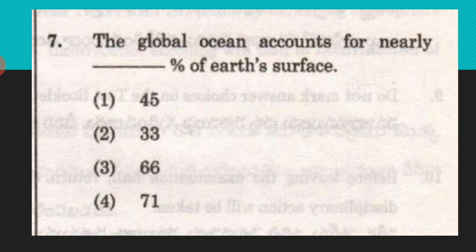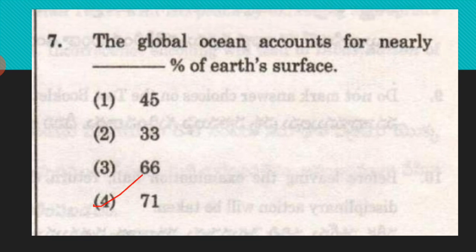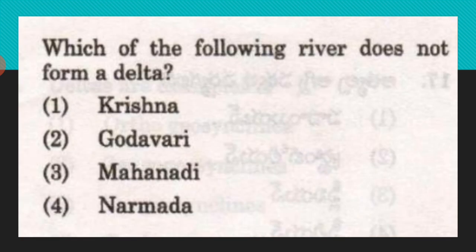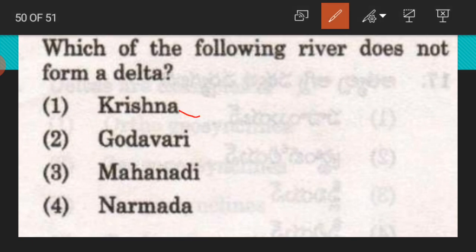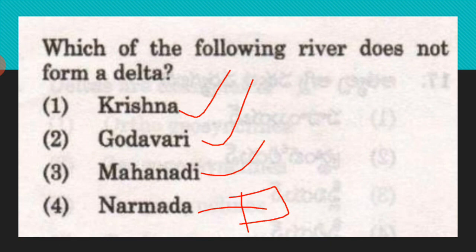The global ocean accounts for nearly 71% of the Earth's surface. Which of the following rivers does not form a delta? Krishna, Godavari and Mahanadi have deltas. Narmada does not form a delta. Answer is Narmada.